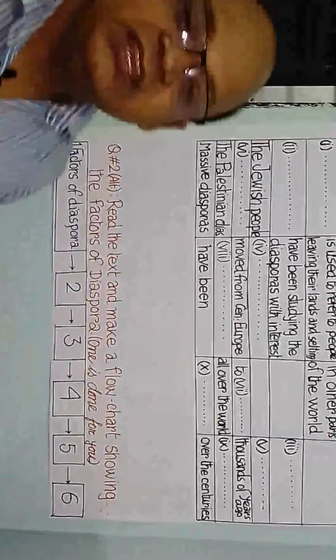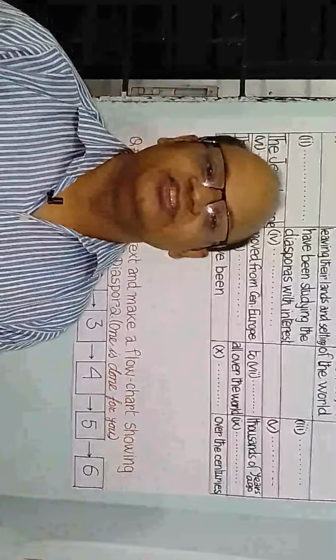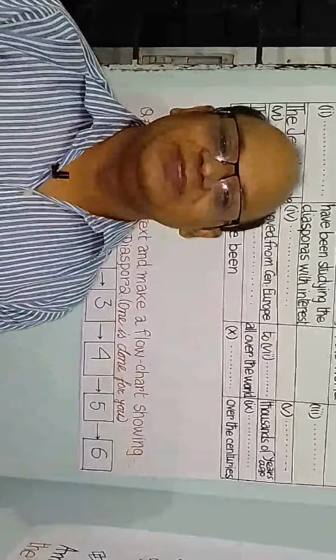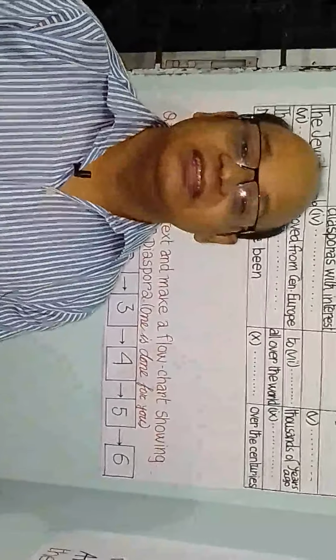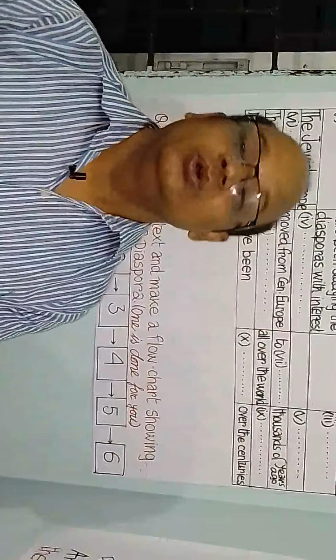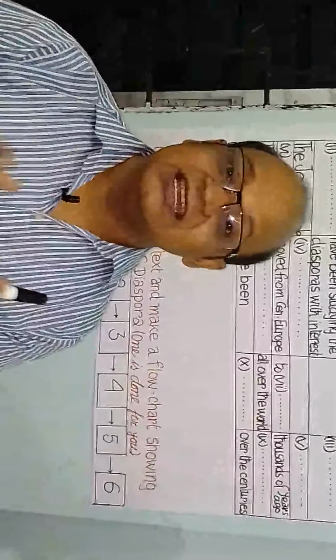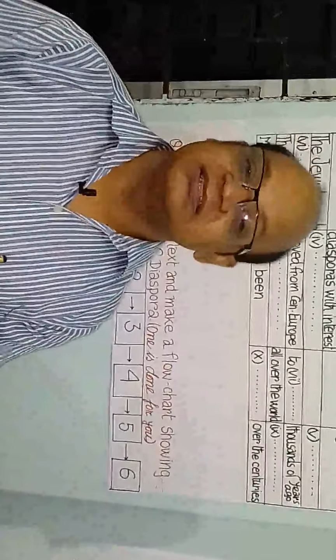Then we find the predicate, which starts with a finite verb, and then we find the extension, and in the extension we find object, complement, adverbials, etc. In case of adverbials, we also find different types like adverbs of place, time, and manner.